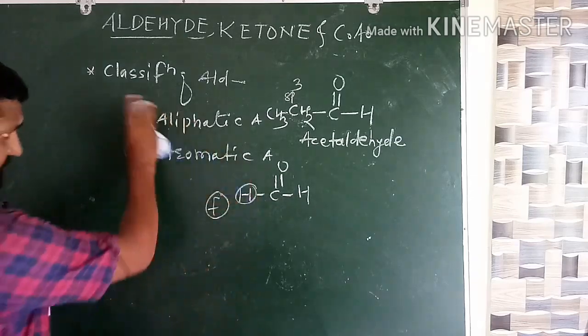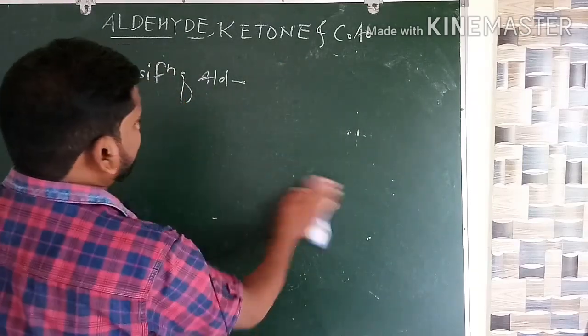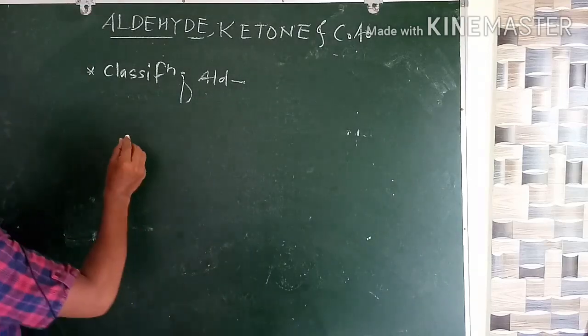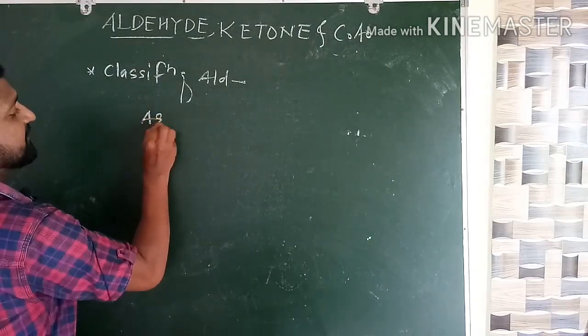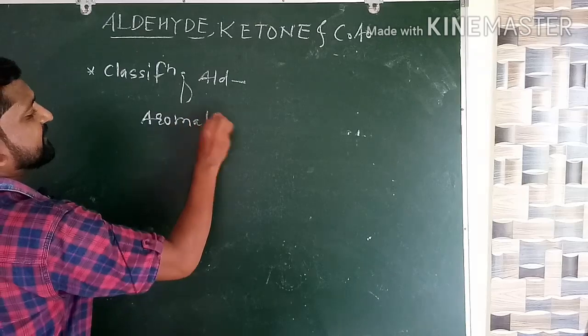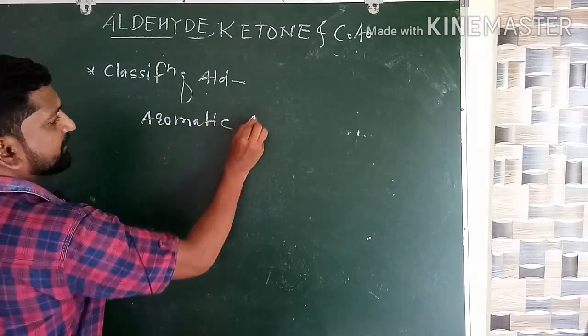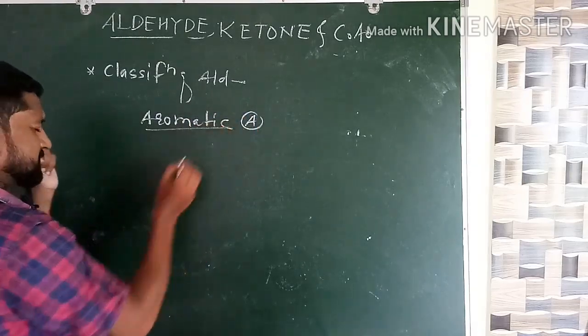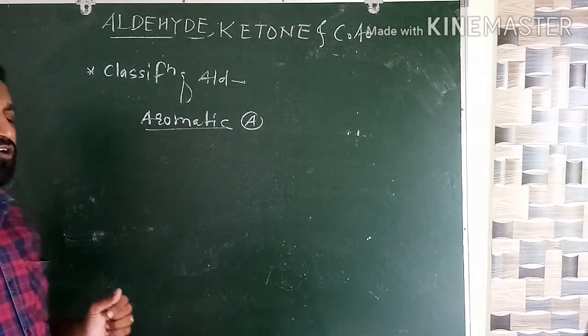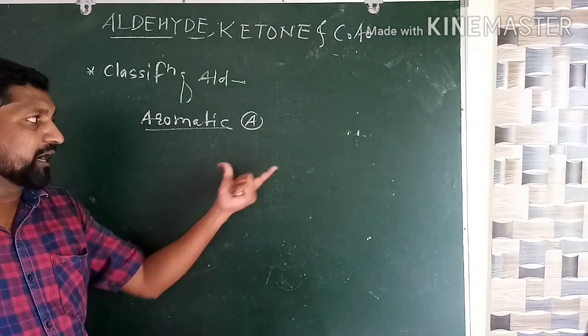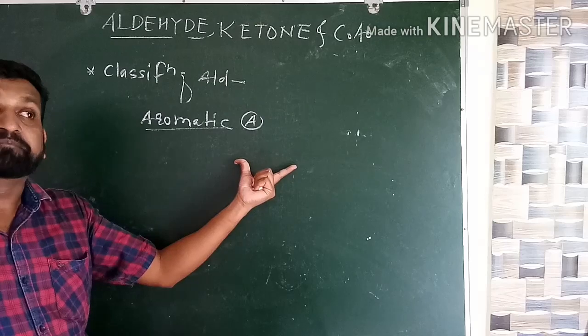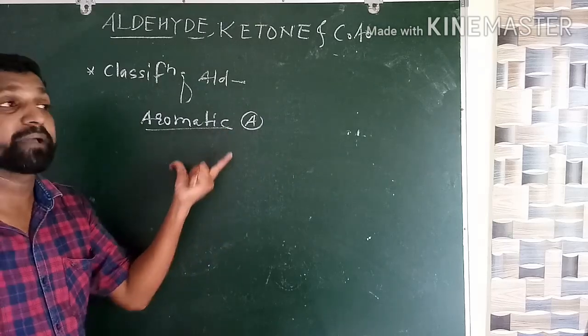Okay, similarly we will go for the aromatic aldehyde. What is meant by aromatic, or what are the aromatic aldehydes? First one aliphatic, second one is aromatic. So aromatic means simply there is a benzene ring. Whenever the aldehydic group is directly attached to the benzene ring, that becomes the example of aromatic aldehyde.